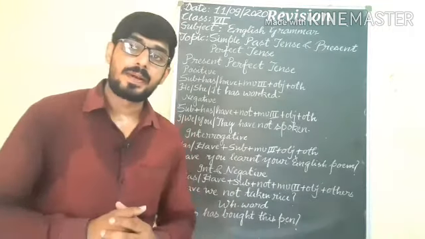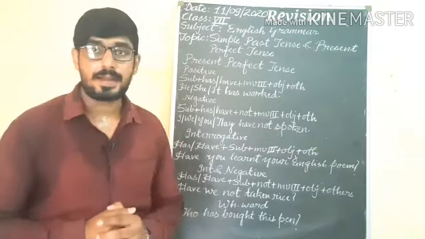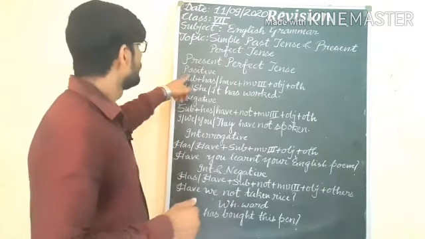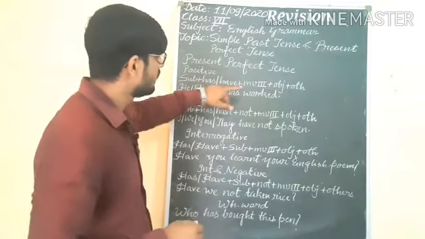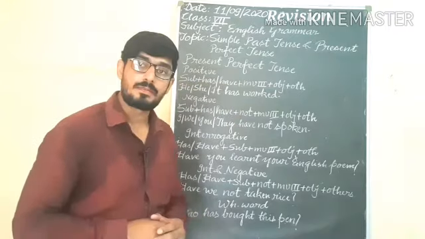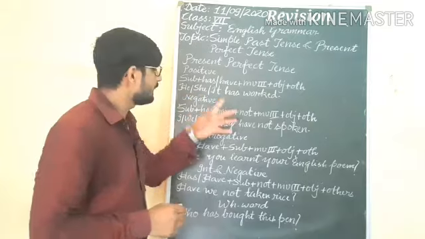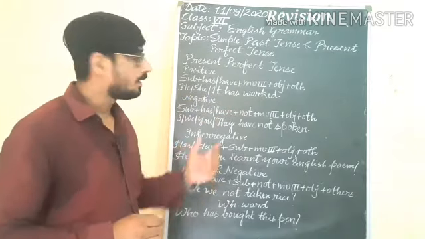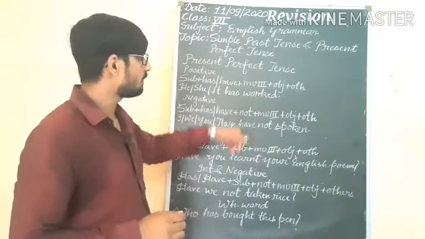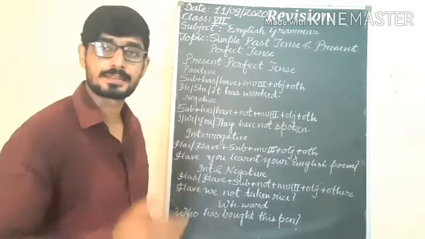Now we will revise present perfect tense, word structure and examples. In positive sentence we will use subject, has or have, main verb third form plus object and other. He, she, it has worked. With he, she, it we will use has, afterward main verb third form, understand, then object and others.